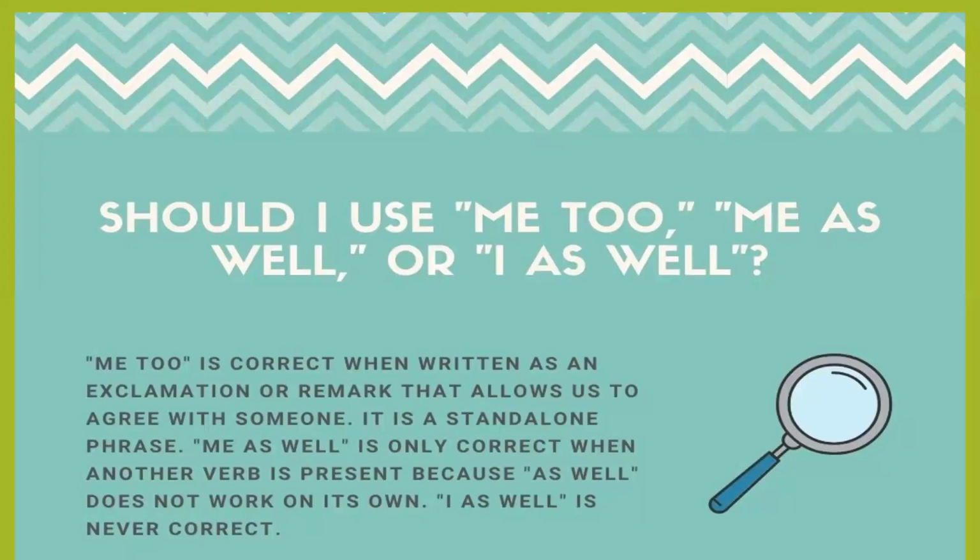So should I use me too, me as well, or I as well? Me too is the correct answer when written as an exclamation or remark that allows us to agree with someone. If you agree with someone, your reply me too is the correct answer. It is a standalone, independent phrase. We cannot use me as well, because me as well is only correct when another verb is present.